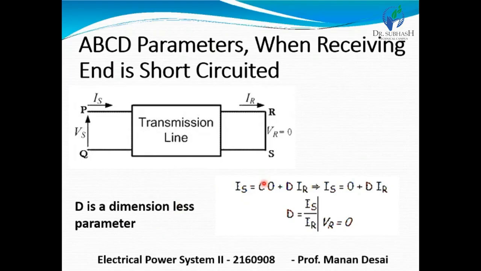And furthermore, Is is equal to C into 0 plus D into IR, where the same condition is applied, that the receiving end is short circuited. So Is is ultimately equal to D into IR. So we can derive D is equal to Is upon IR where VR is equal to 0. So we can say D is also a dimensionless parameter.